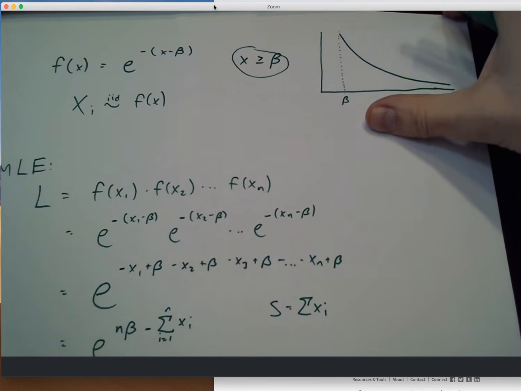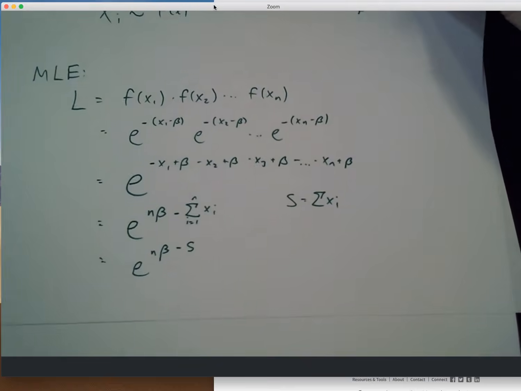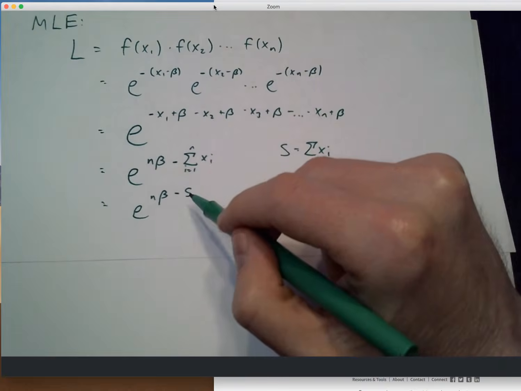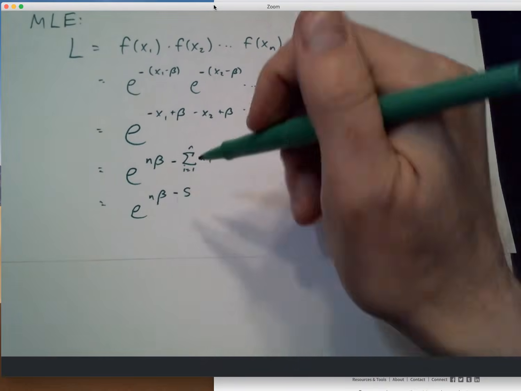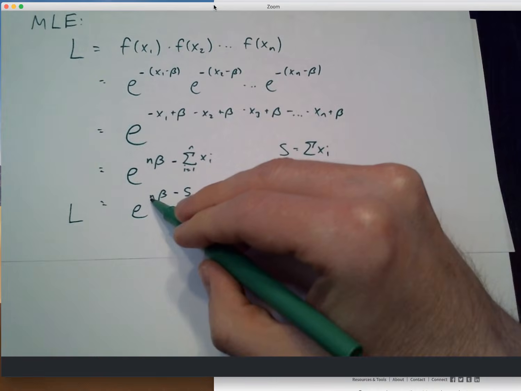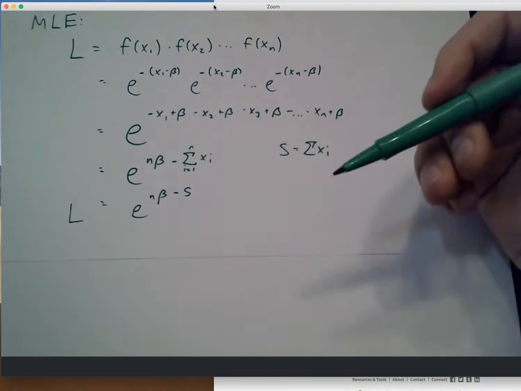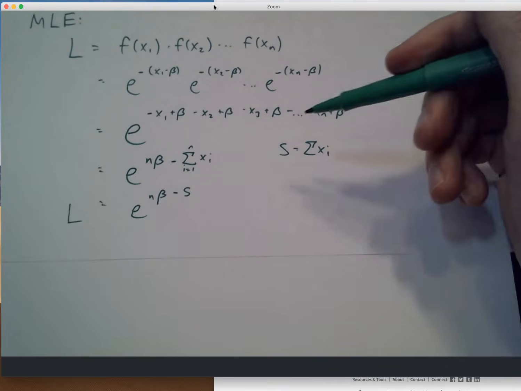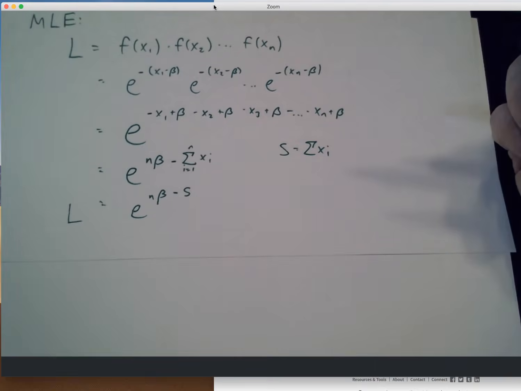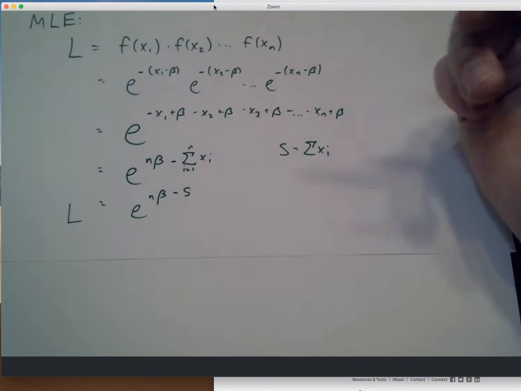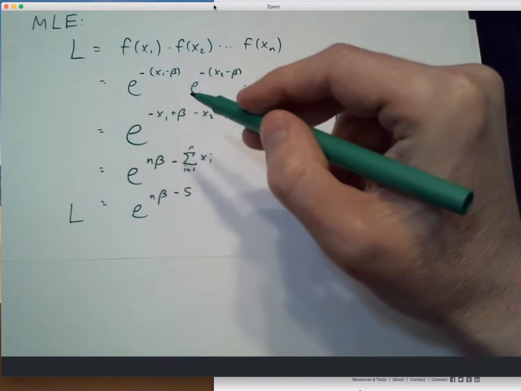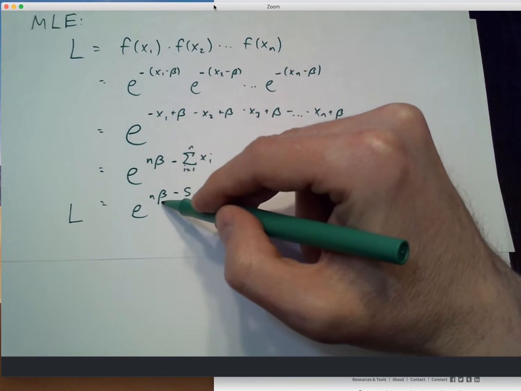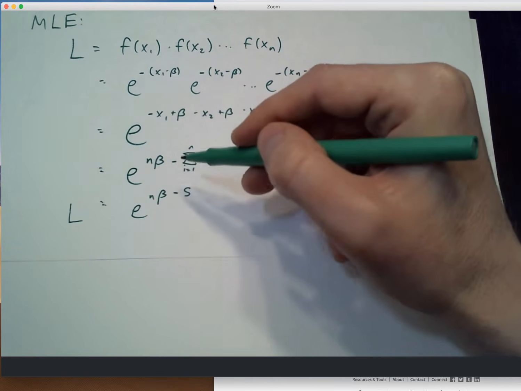All right, so I'm going to work with our expression for the likelihood right here. And S is something that I've measured from the data. It's the sum of all the data values. And so my likelihood is just e raised to the sample size times beta minus S. Now, I know that procedurally, at least, the reason that I was taking that derivative, setting it equal to 0, was to figure out where the likelihood peaked. I want to know where the maximum value is. Well, this isn't too complicated of an expression. I can ask myself, well, what values of beta are going to be associated with big likelihoods? Is it small values of beta, big values of beta, something in between? What's the story here?